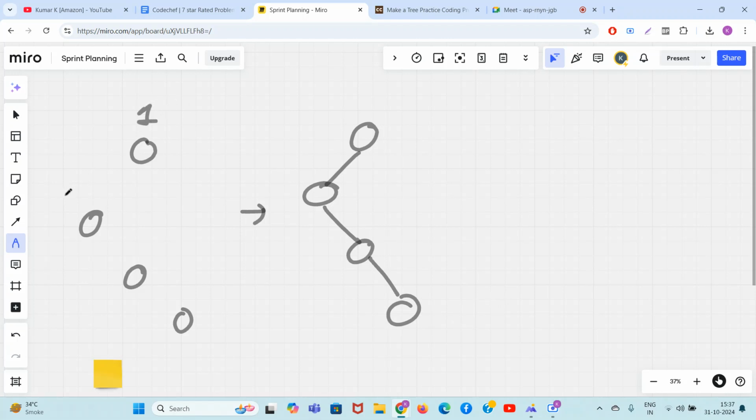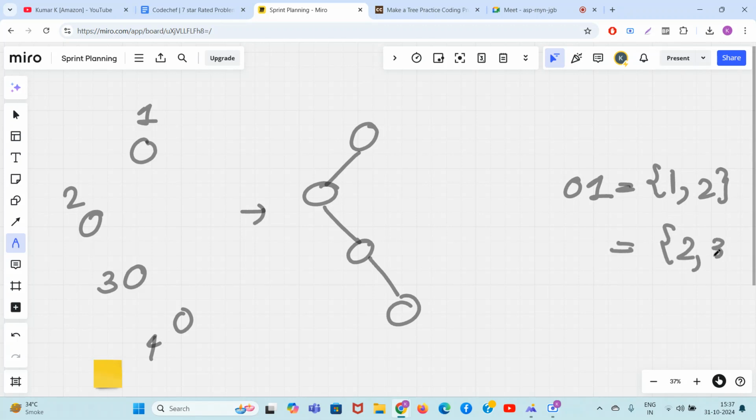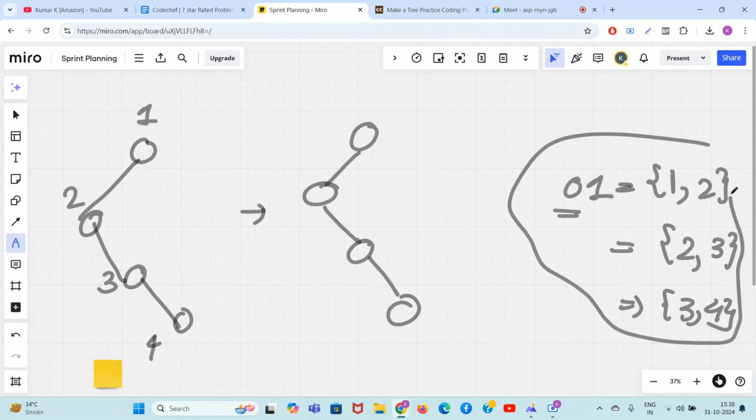Very easy, right? You can say that, sir, we have some operation, right? So sir, in one operation only I can solve it. In one operation, I will add the edge from 1 to 2. Then I will add the edge from 2 to 3. Then I will add the edge from 3 to 4. So in the first operation only I add the 1 to 2 edge, 2 to 3 edge, and 3 to 4 edge. This problem assumes that you know trees and graphs already. So we have added the edges 1 to 2, 2 to 3, 3 to 4 in one operation, and problem solved, sir.